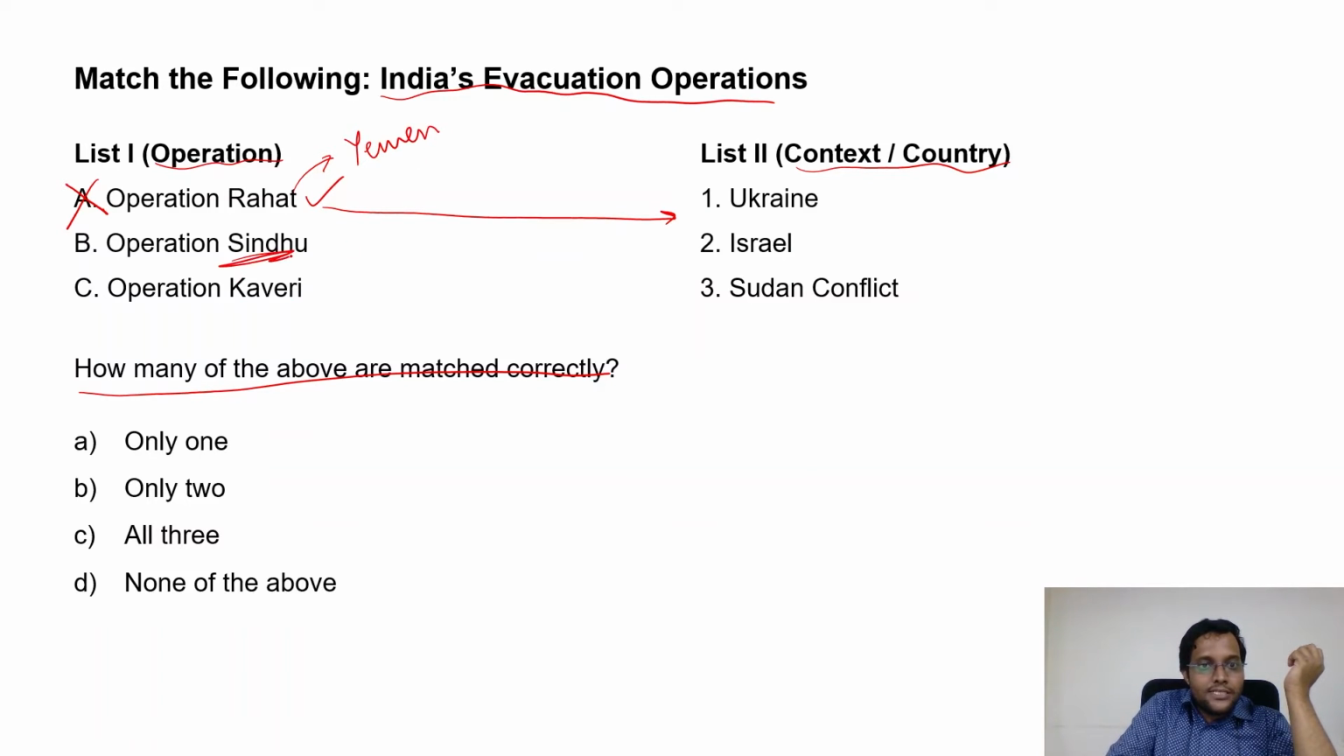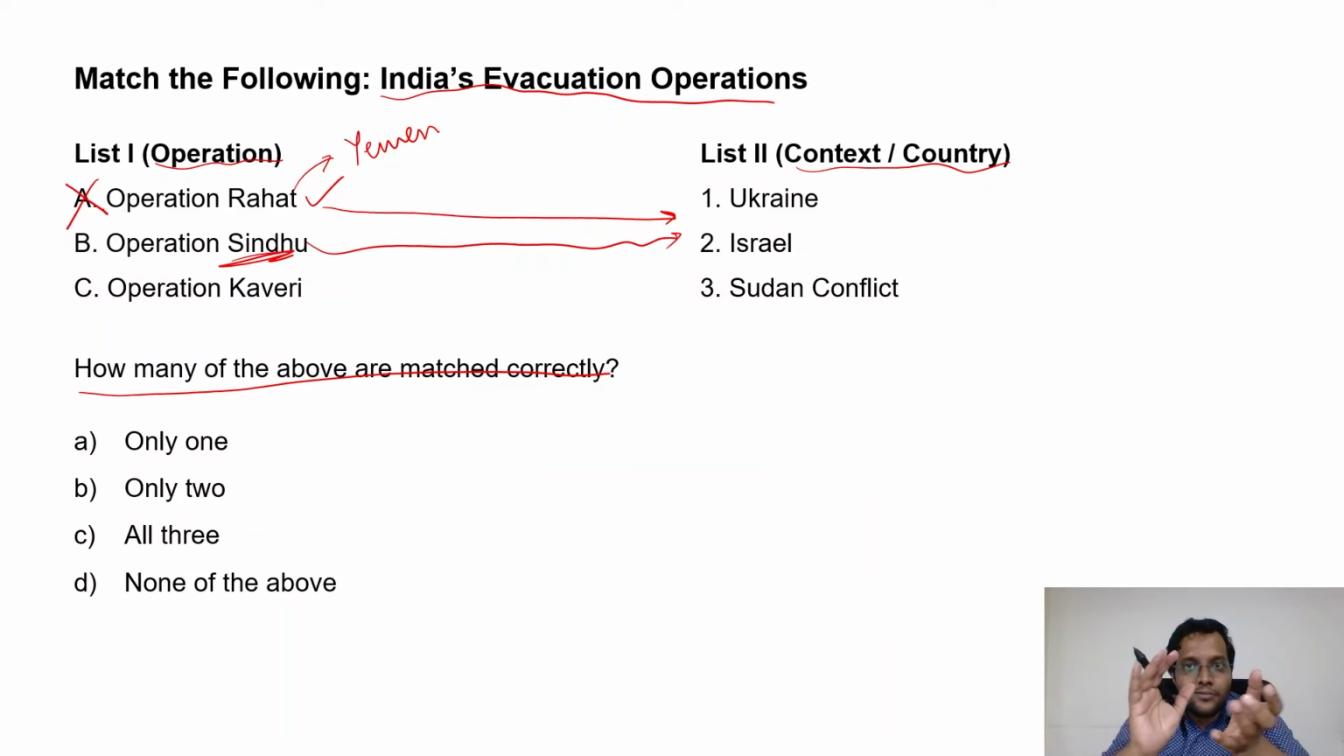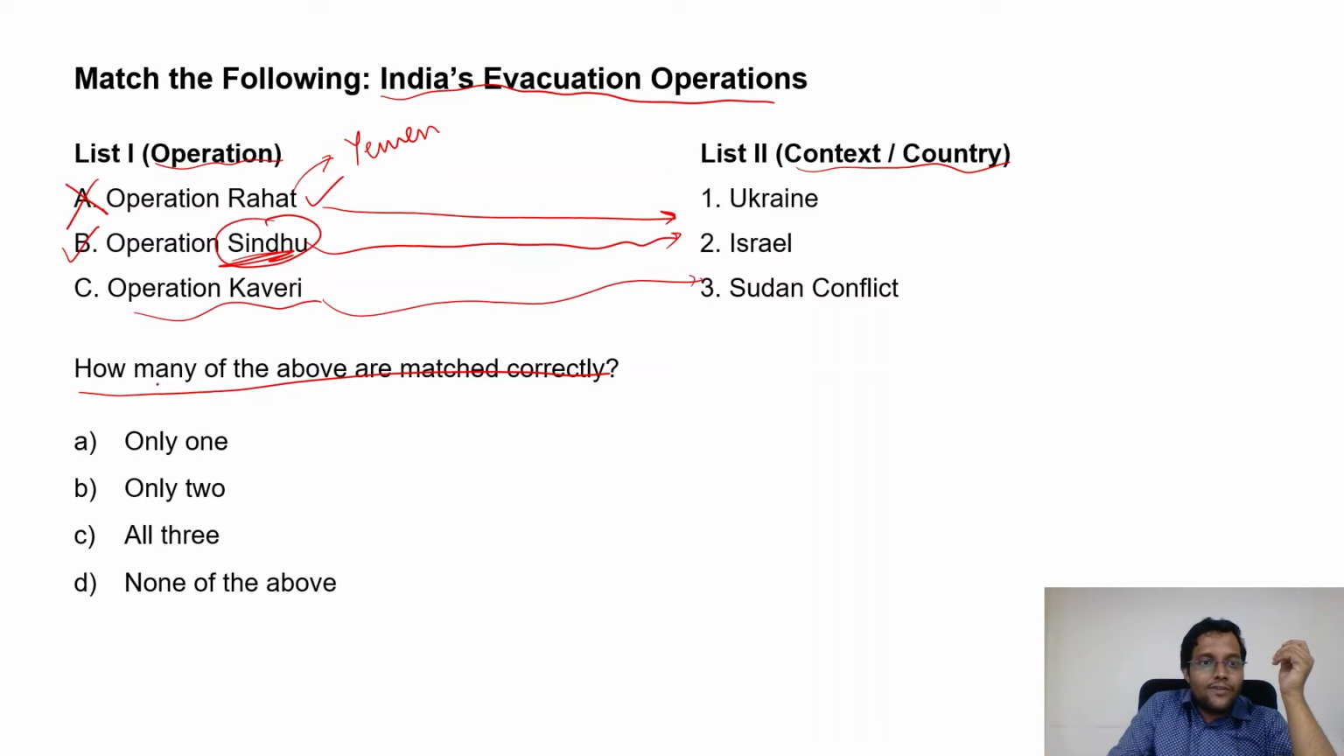Okay, Operation Sindhu, this is in the context of recent current affairs. Yes, the Indian nationals who were stuck in the conflict between Israel and Iran were evacuated in this operation, Operation Sindhu. And Operation Kaveri, Sudan conflict, yes, it is right. So only 2 of the above are mapped correctly.